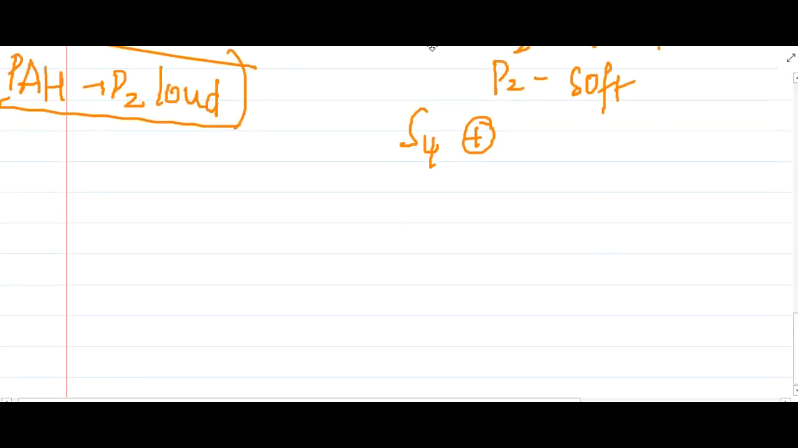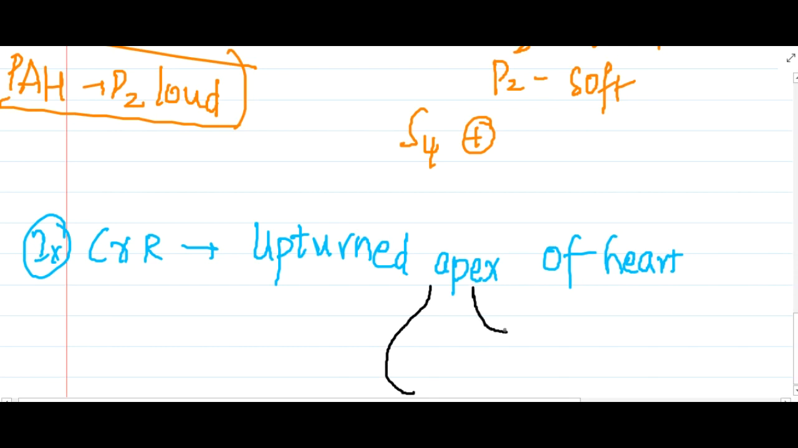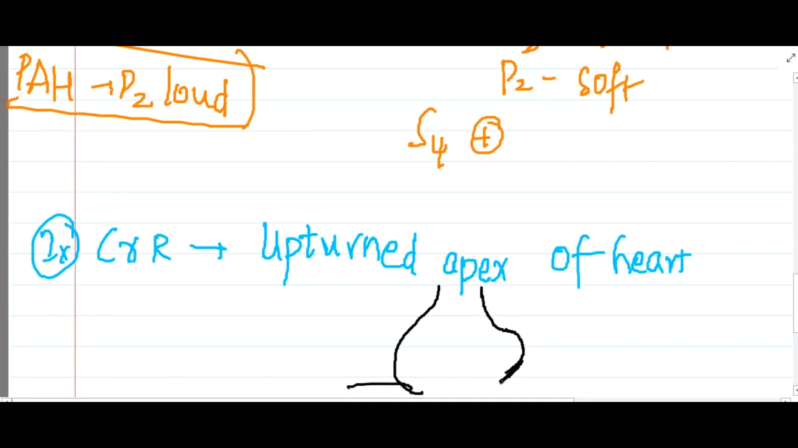If you look at the investigations in these patients, you will have to do a chest x-ray. In the chest x-ray you will see an upturned apex of the heart. I will just try to draw the picture. This is the right border of the heart, this is the left border, and this will be the diaphragm. The apex is upturned like this. This upturned apex of the heart is characteristic of pulmonary stenosis.